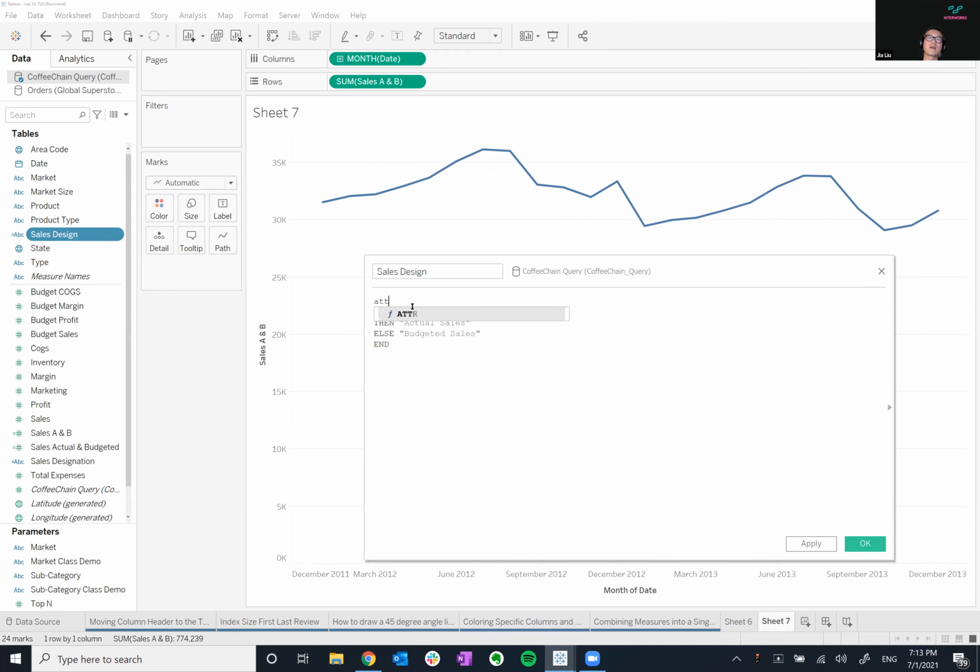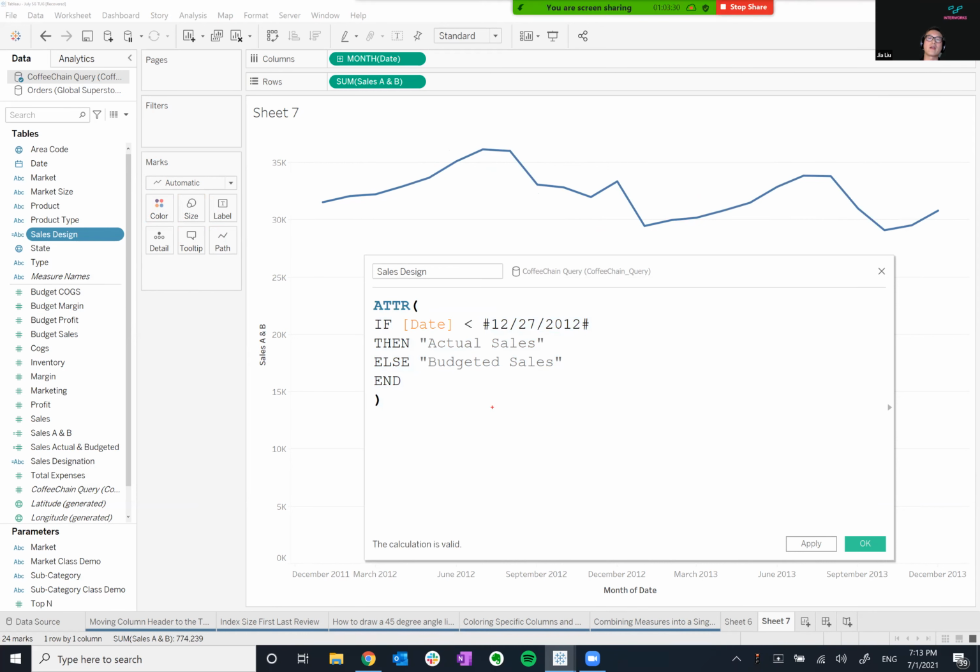And the best way with dates is to use this function called ATTR. What ATTR does is: if min dimension equals max dimension, then min dimension, else asterisk, end.